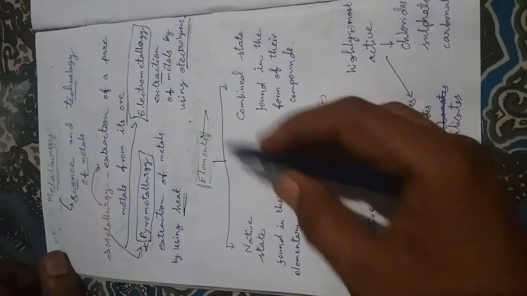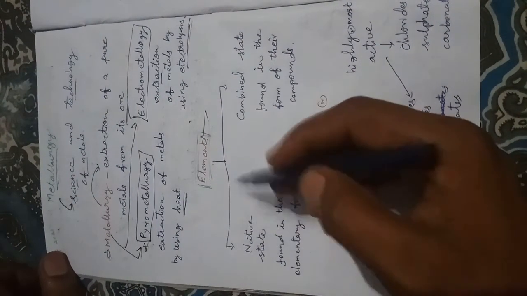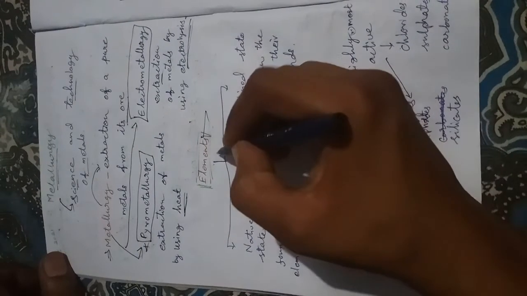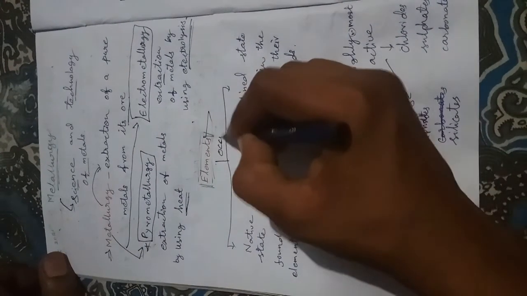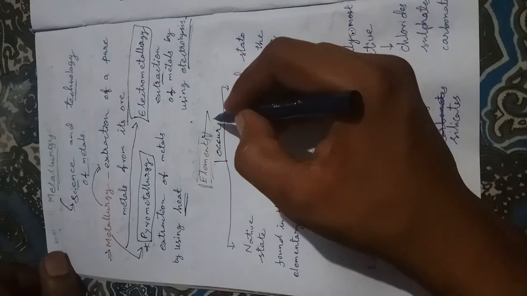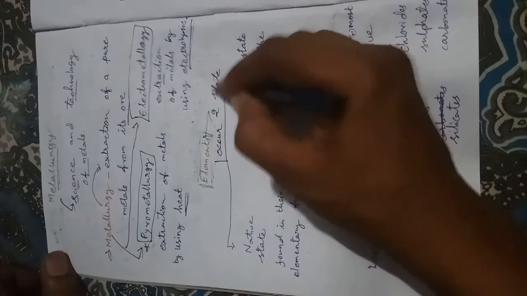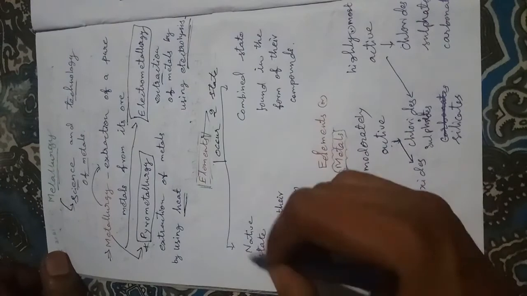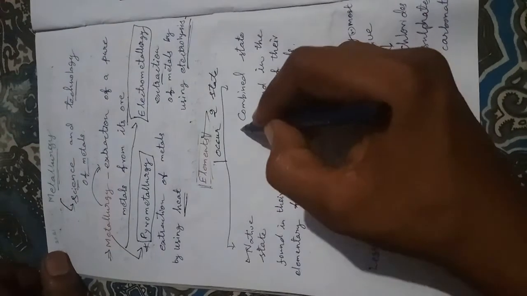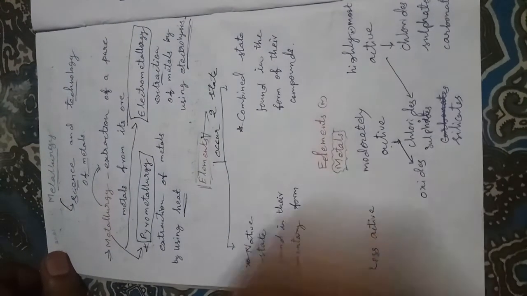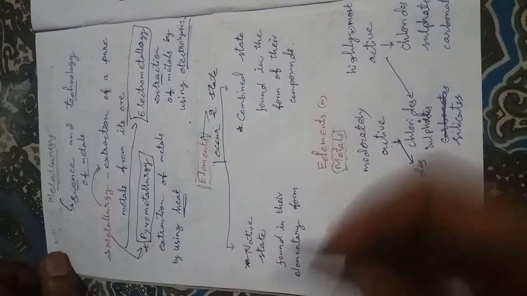Next important topic is elements, types of elements. Generally there are two types of elements. Elements generally occur in two states. The first one is the native state, the second one is the combined state.